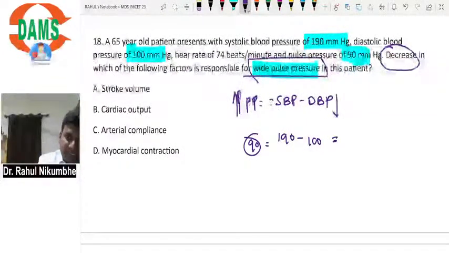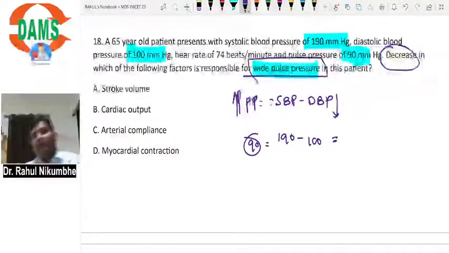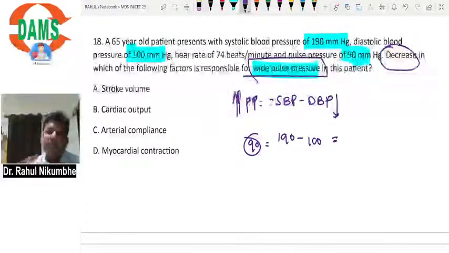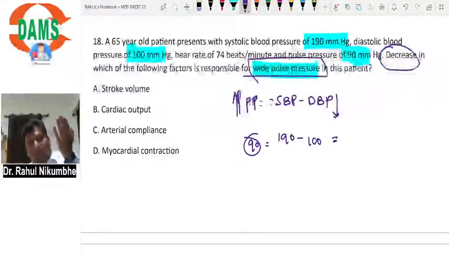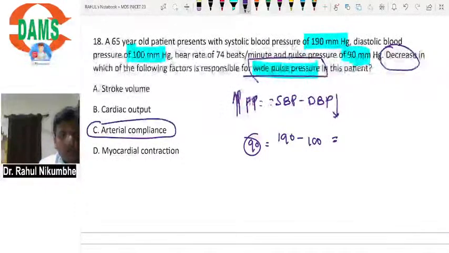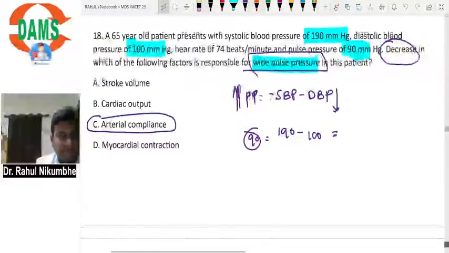Answer should be decrease in diastolic BP. If I want to increase the pulse pressure, it means I want to increase the difference between systolic BP and diastolic BP. So either I have to increase systolic BP or I have to decrease diastolic BP. So the answer is diastolic BP, and diastolic BP is dependent on the resistance given by the arterial compliance.